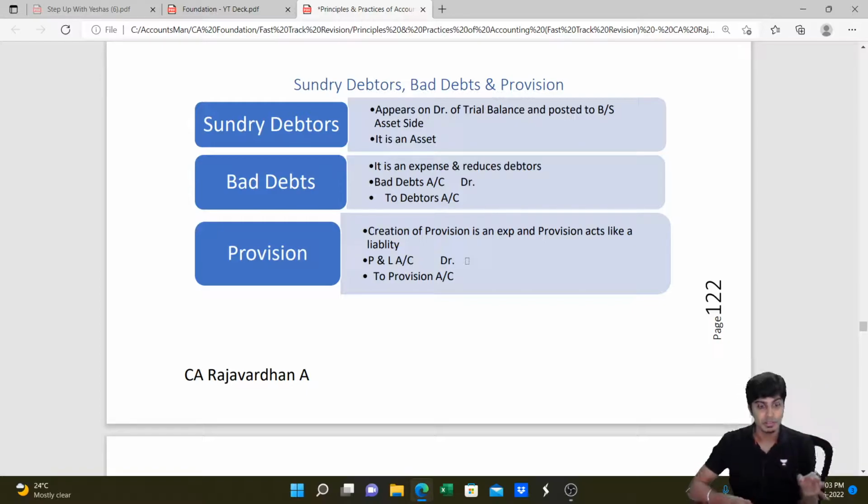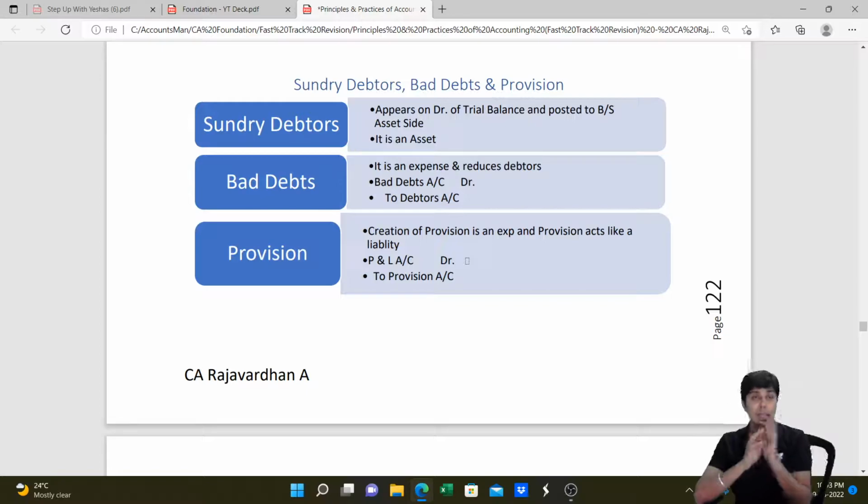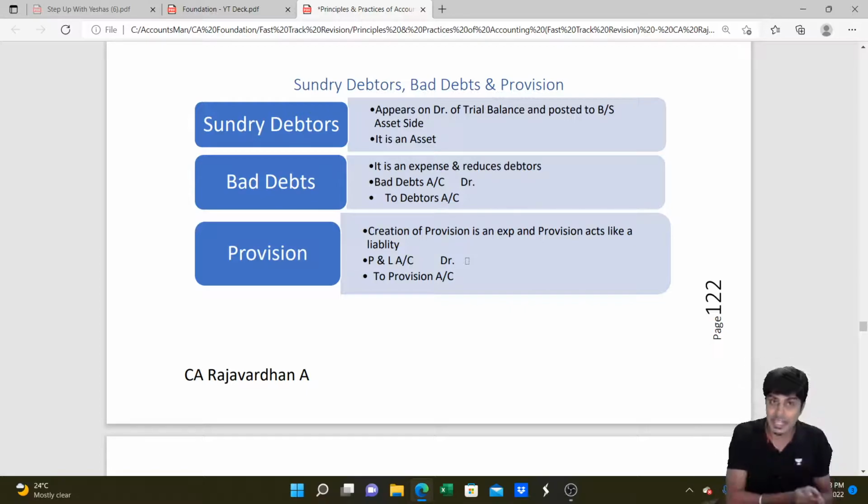And provision. Provision is a liability. When you create it, it is an expense. So the entry for provision is P&L account debit to provision account. This is the entry. So remember, debtors is an asset, on the trial balance debit side, so you will put it on the balance sheet asset side. Bad debts is an expense and it will reduce debtors. The entry for bad debts is bad debts to debtors: bad debts account debit because it's an expense, debtors account credit because it is a decrease in the asset. And provision is a liability, but when you create it, it is an expense. So the journal entry for provision is P&L account debit to provision. P&L account debit because it is an expense, provision credit because it acts like a liability.